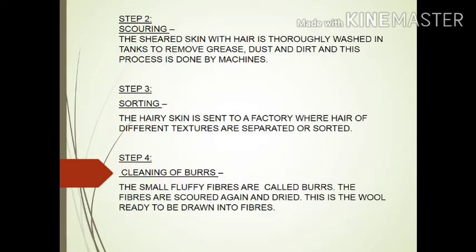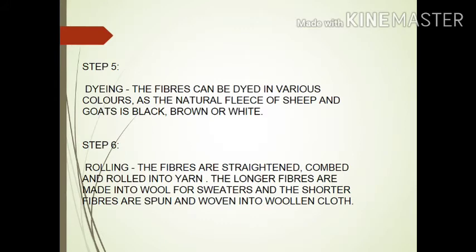Step 2. Scouring. The sheared skin with hair is thoroughly washed in tanks to remove grease, dust and dirt, and this process is done by machines. Step 3. Sorting. The hairy skin is sent to a factory where hair of different textures are separated or sorted. And step 4 is cleaning of burrs. This is the wool ready to be dyed.